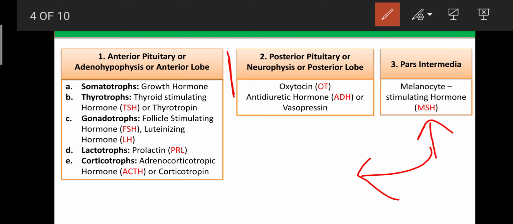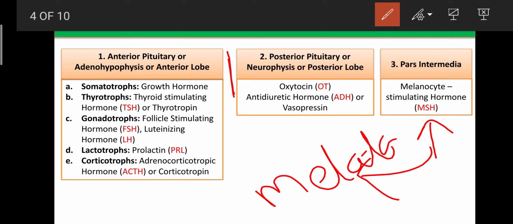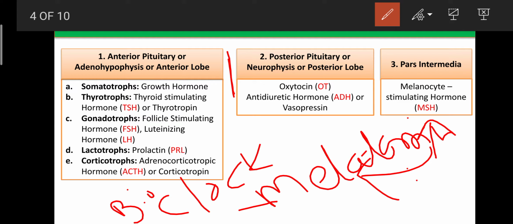This hormone enters into the pineal gland, where it is involved in the synthesis of melatonin, and melatonin is involved in the regulation of the biological clock, which is required to regulate the various functions of our body. So like that, directly or indirectly, the pituitary gland is also involved in the regulation of the circadian rhythm, circadian cycle or biological clock, by secretion of the melanocyte stimulating hormone, that is MSH.